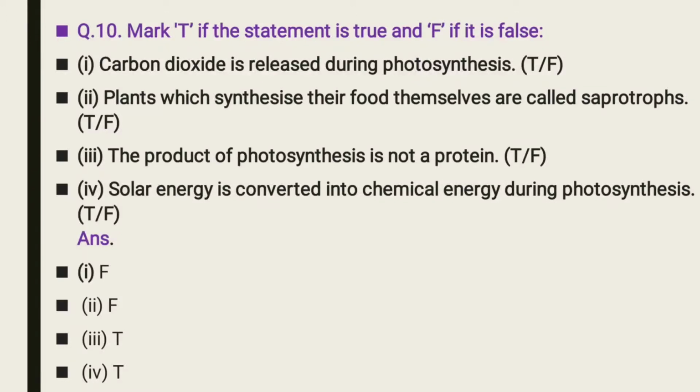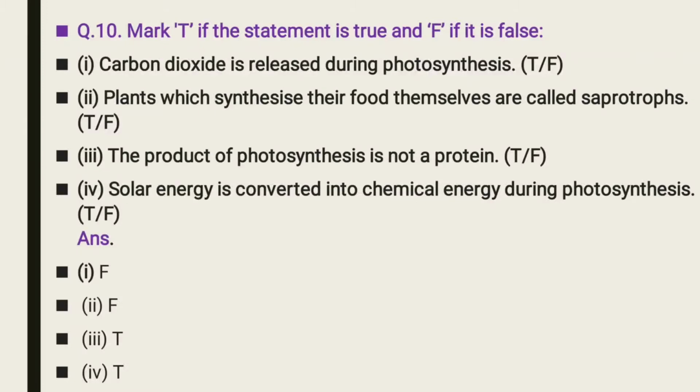So carbon dioxide is released during photosynthesis? No. This statement is false and the correct statement is oxygen is released during photosynthesis. Second, plants which synthesize their food themselves are called saprotrophs. This statement is also false because plants which synthesize their food themselves are called autotrophs.